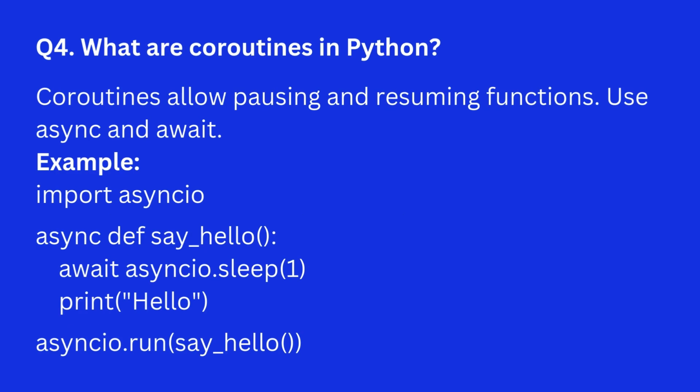Question 4. What are coroutines in Python? Answer. Coroutines allow pausing and resuming functions. Use async and await. Example.